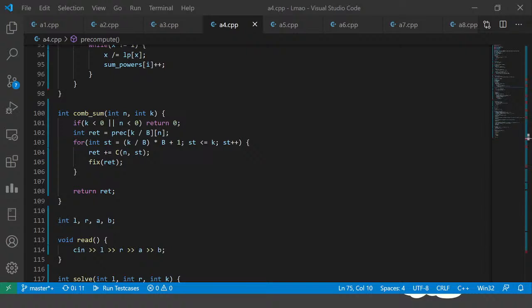So can you see my code editor? I'm most probably sure that you can see it right now. Yeah, you can see it, right?